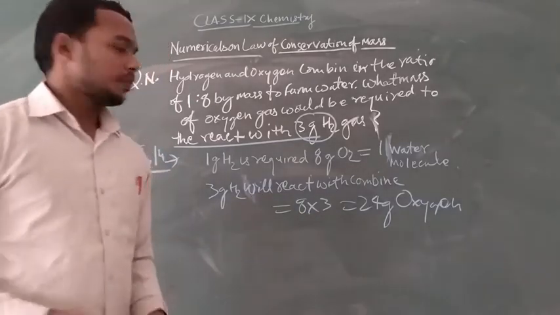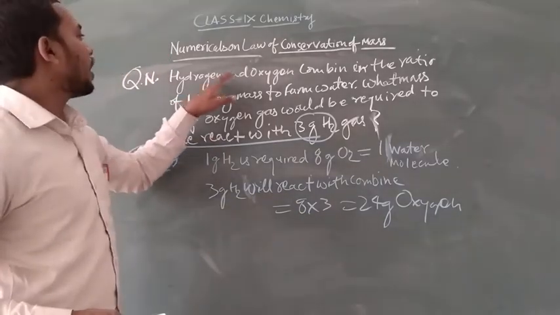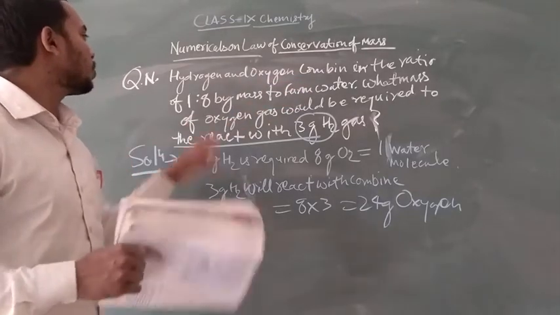So I repeat again, a very simple question: hydrogen and oxygen combine in the ratio 1:8.